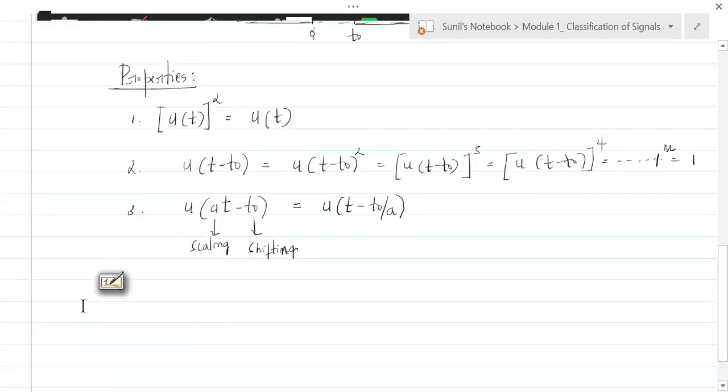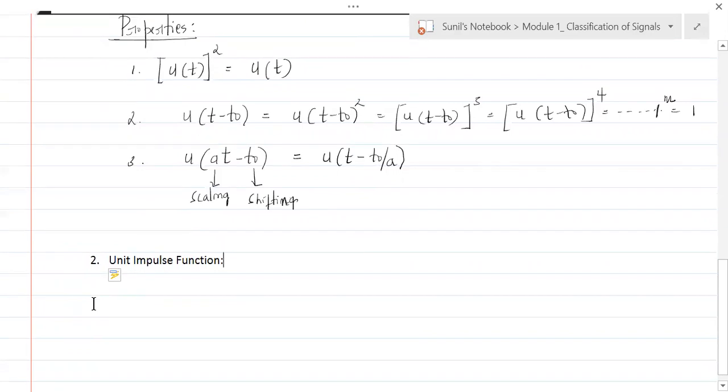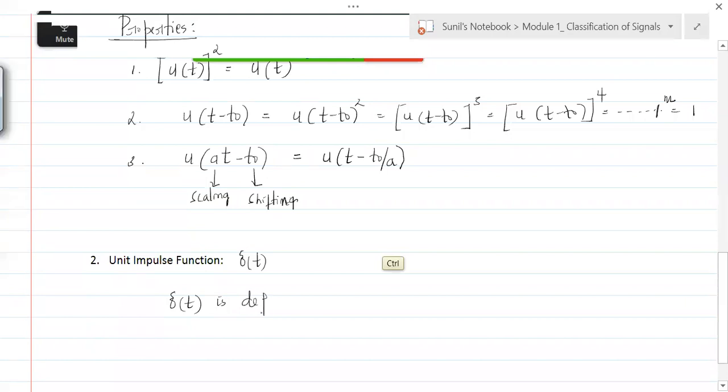So what is that signal? The second signal that we are seeing is the unit impulse function. Again and again, I'm telling you, function means it's a signal, a function of time. Signal is a function of time. That's why I can call it a function. Now this is the symbol, the notation: delta of t.